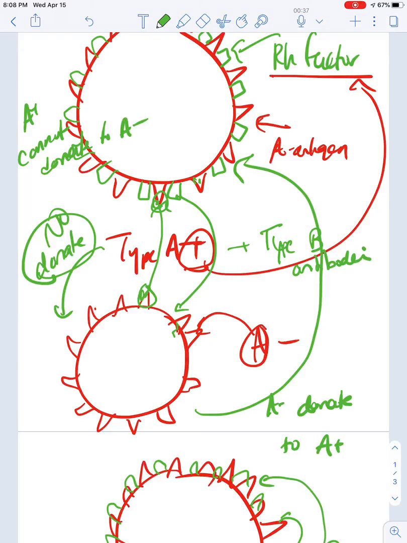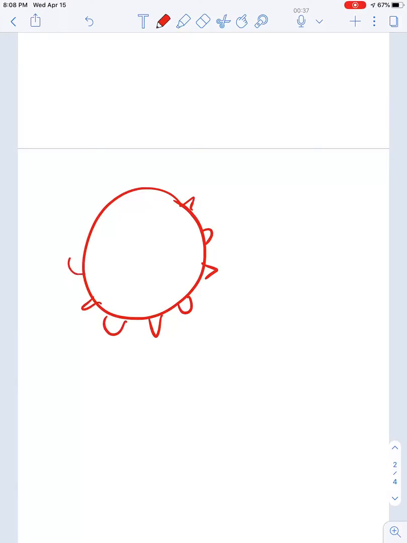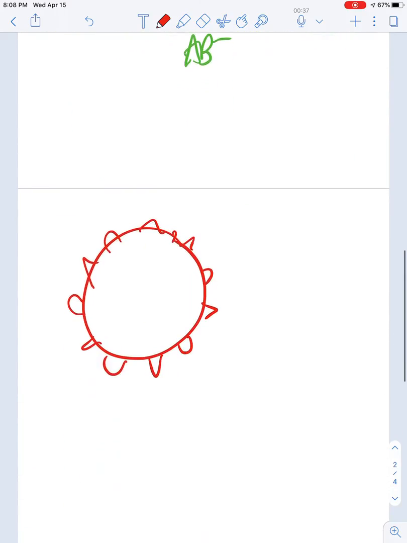So if you're A negative, you have B antibodies, and you also have Rh antibodies. And if you have B antibodies, so like imagine, okay, let's just do this one right here. This is type AB.